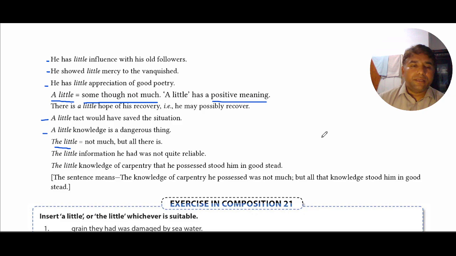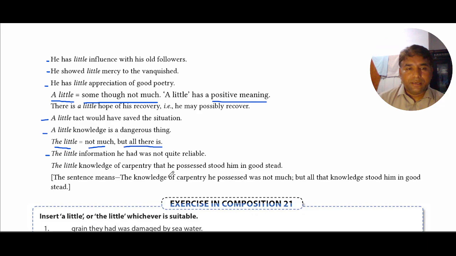The little. It's the third adjective and it means not much, but all there is. The little information he had was not quite reliable. It means that he had a little information.